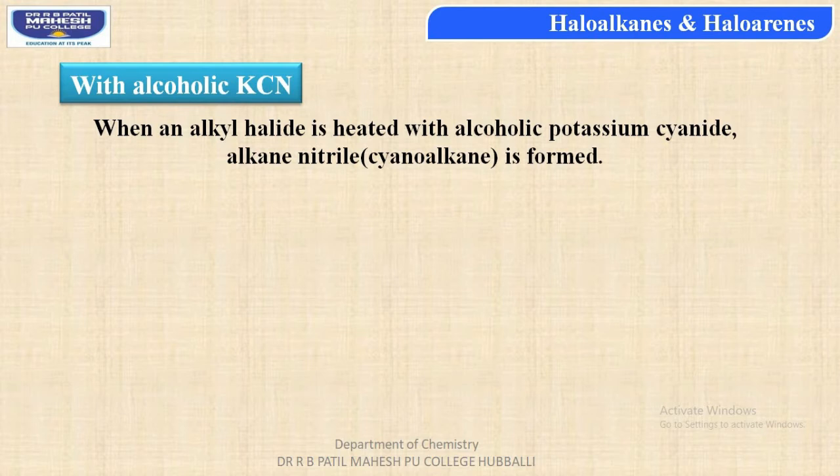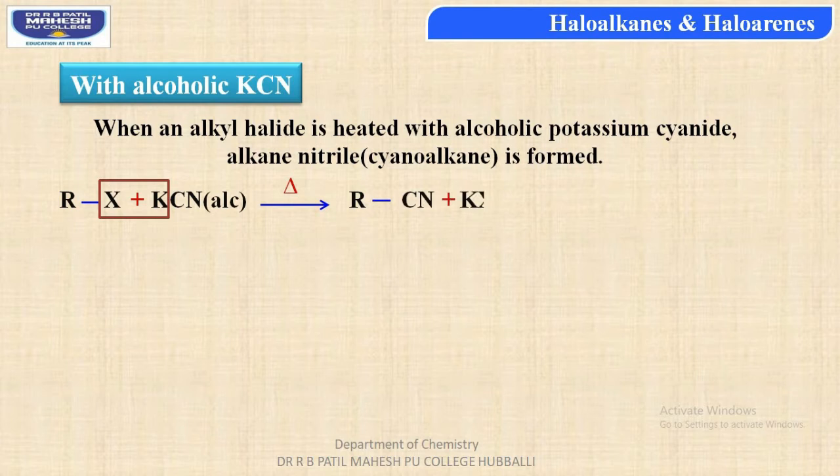Let us consider one reaction when alkyl halide, that is RX, is reacted with alcoholic potassium cyanide, then students, removal of potassium from potassium cyanide and halogen from alkyl halide occurs, resulting in alkyl cyanide or alkane nitrile along with potassium halide.